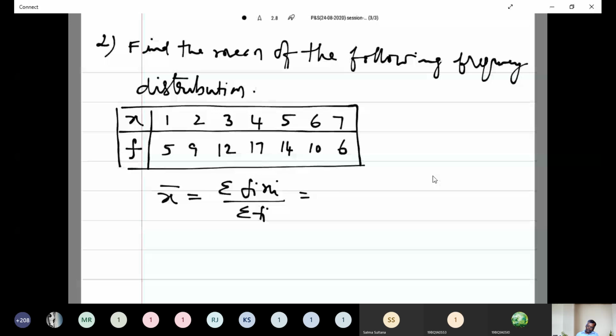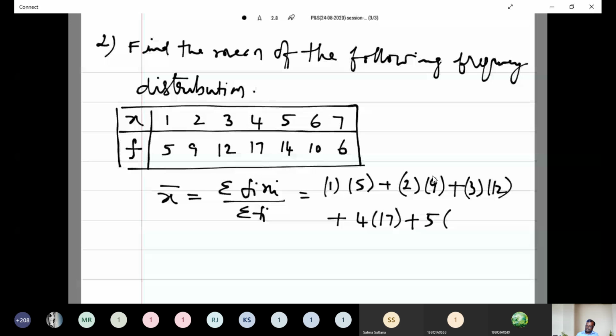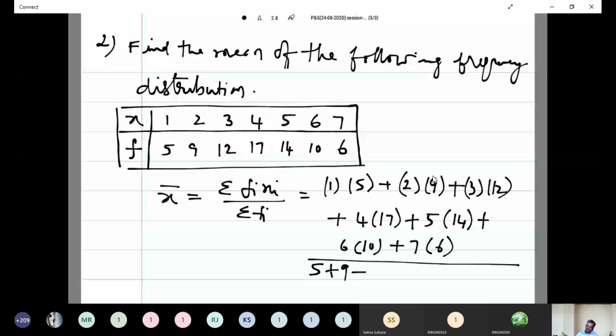That is equal to 1 into 5 plus 2 into 9 plus 3 into 12 plus 4 into 17 plus 5 into 14 plus 6 into 10 plus 7 into 6 divided by sum of the frequencies, that is 5 plus 9 plus 12 plus 17 plus 14 plus 10 plus 6. Now do this one. Give me the calculated value.